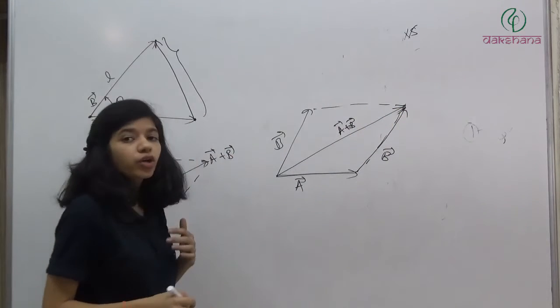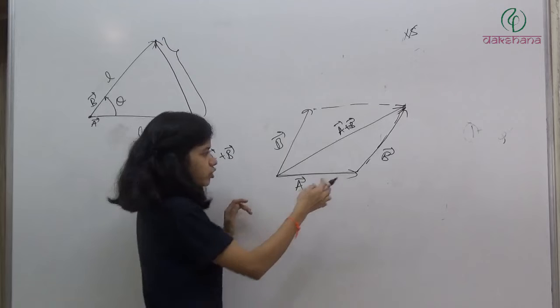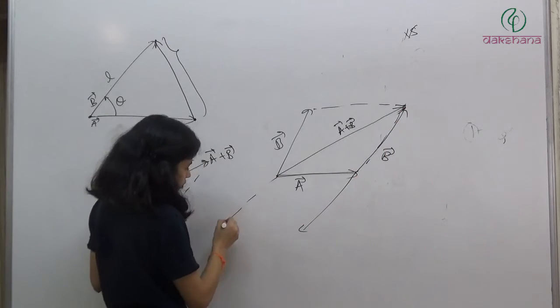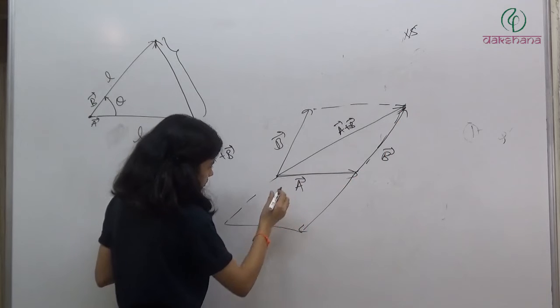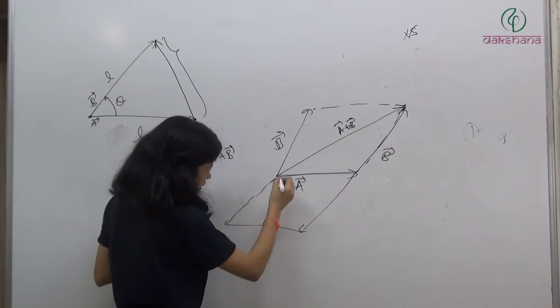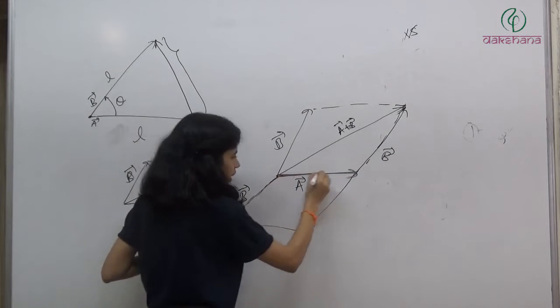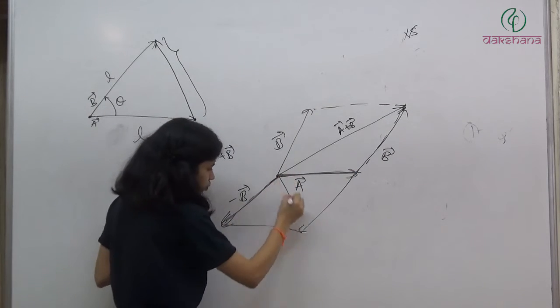And if I want to find out A minus B, what will I do? I'll take minus of B. So if this is B, minus B will be like this. So A minus B will be, this is A, this is minus B. We have vector A and vector minus B. So the resultant will be like this.